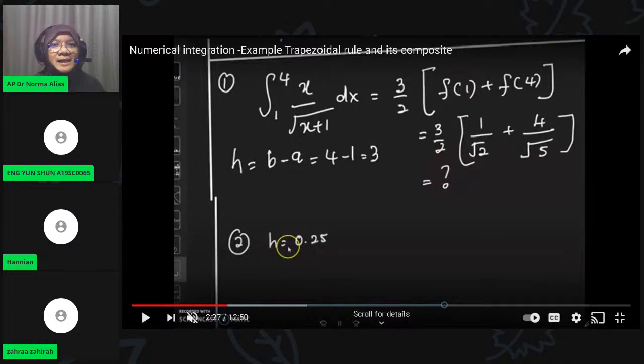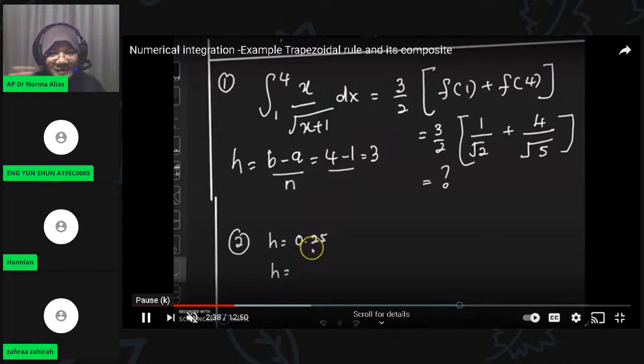Now I continue with the composite trapezoidal rule with the size of interval 0.25, meaning that the graph is sliced into how many intervals? 12 intervals.